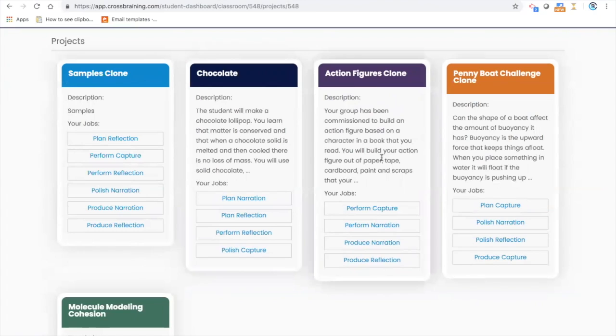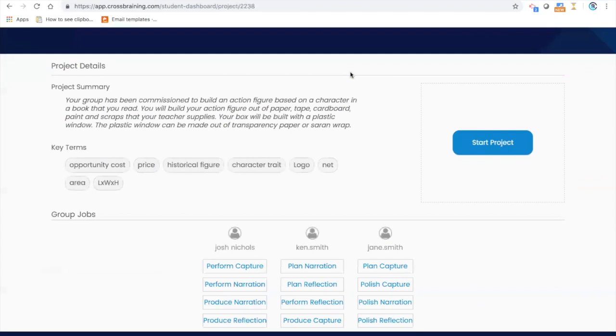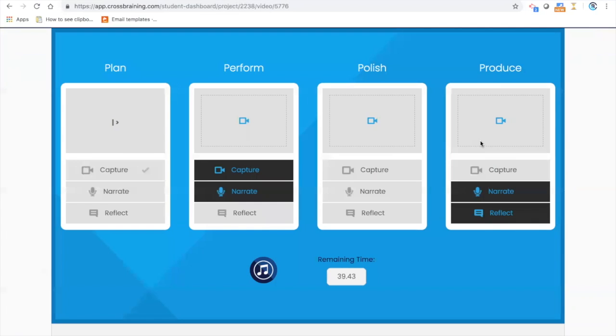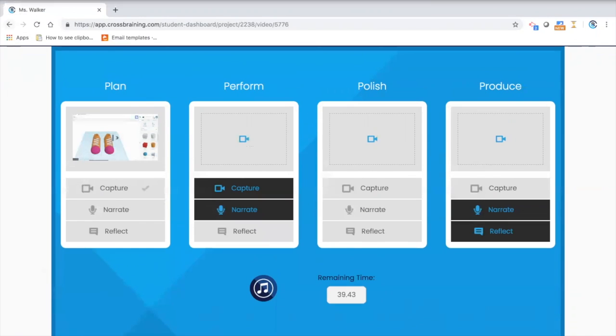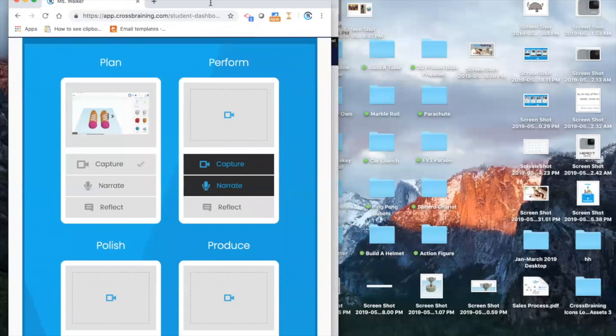And their parents can see what the lesson was about, the description. They can see the jobs that the student had. They can go in here and look inside their project and see, like, they must have just got started. And so it gives the parent an opportunity to have a window inside of that experience as well.